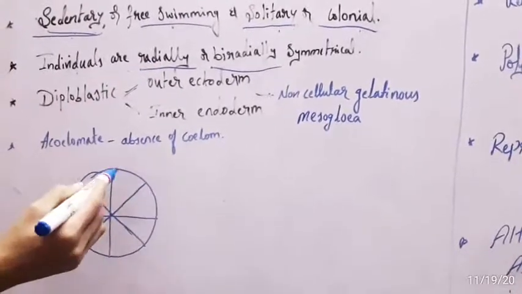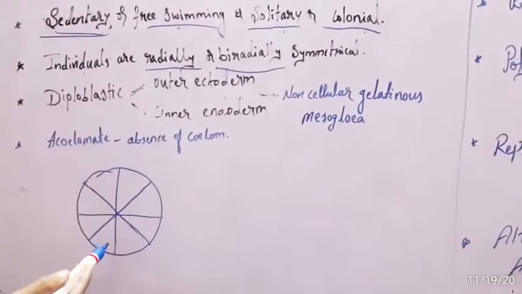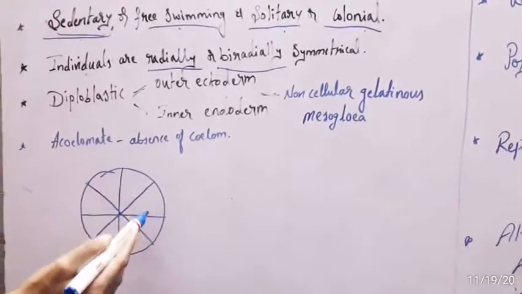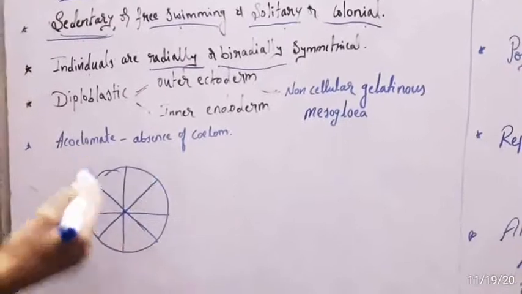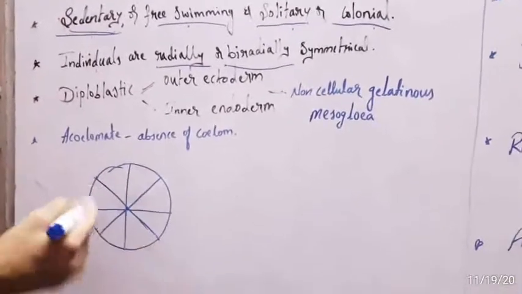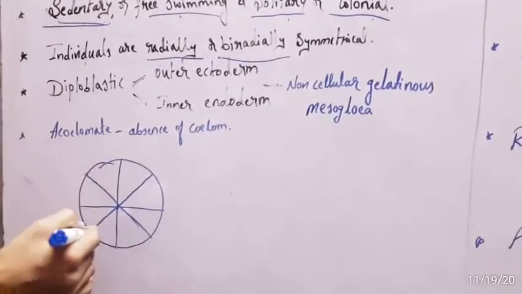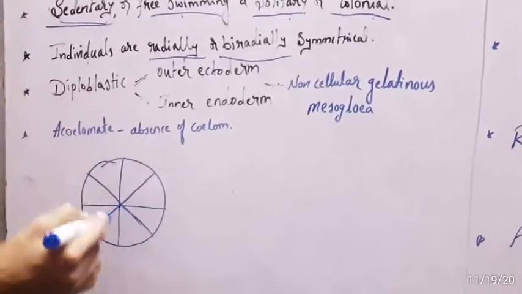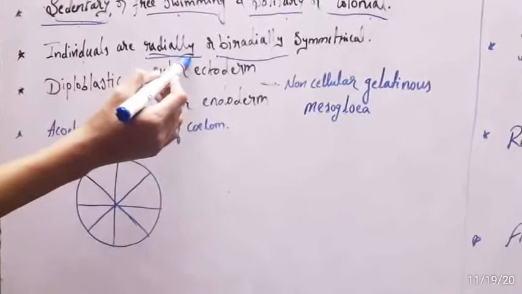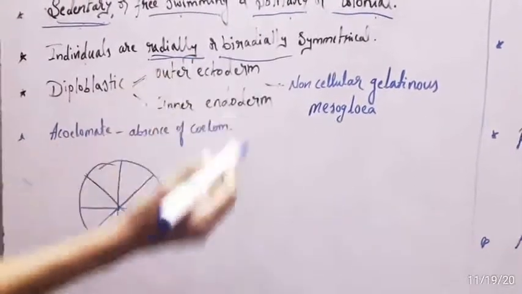When the organism's body can be divided into two equal halves by any plane passing through the center, that is called radial symmetry.